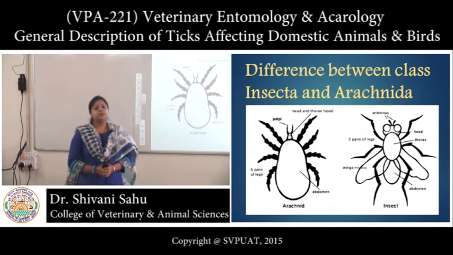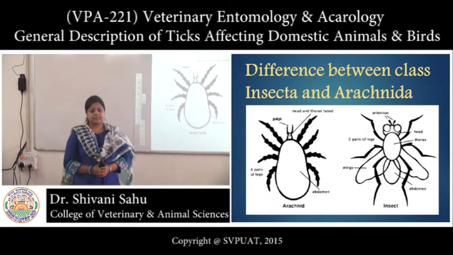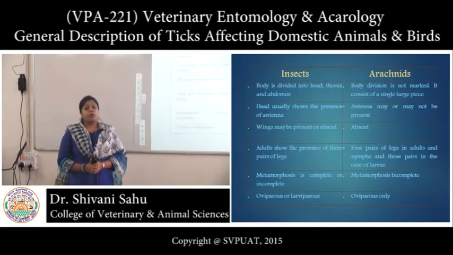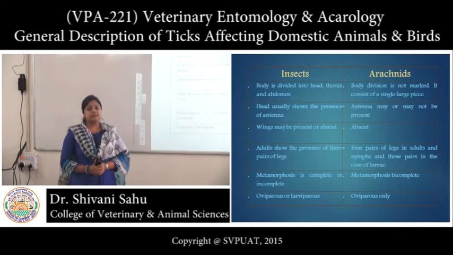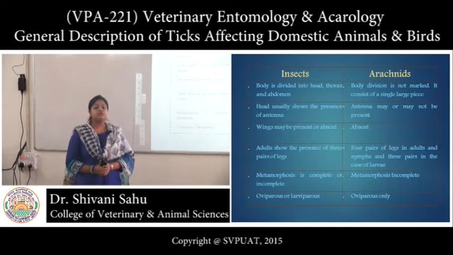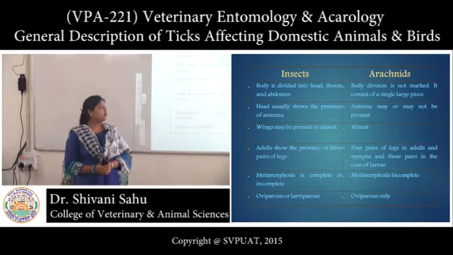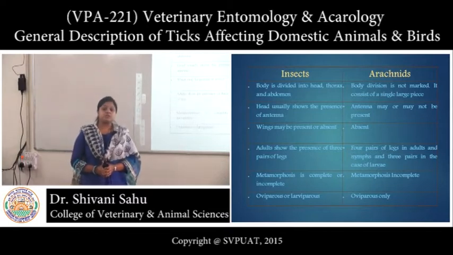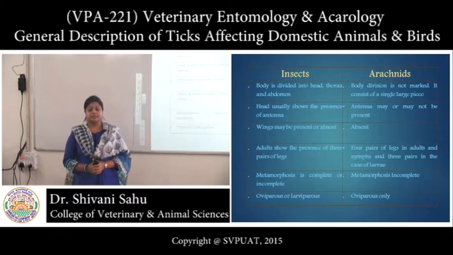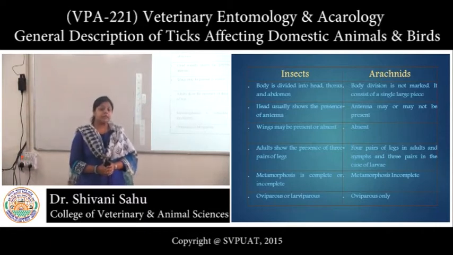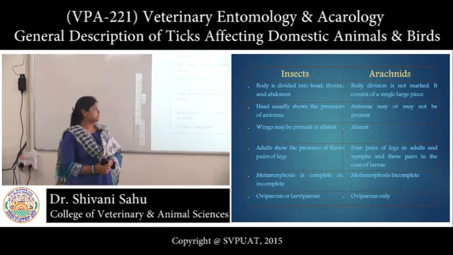Now coming to the difference between class Insecta and Arachnida. The body division is distinct in class Insecta. It is divided into head, thorax and abdomen, whereas in class Arachnida the body division is indistinct or absent. Head usually shows the presence of antennae in class Insecta, whereas in class Arachnida antennae may or may not be present.